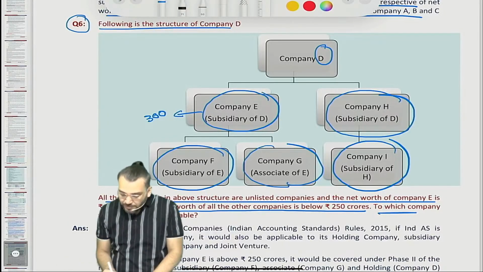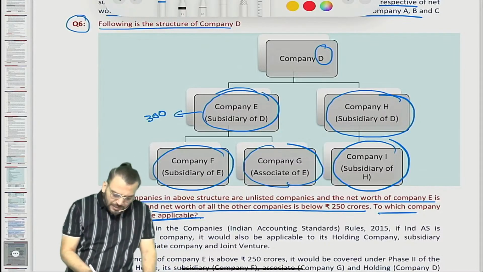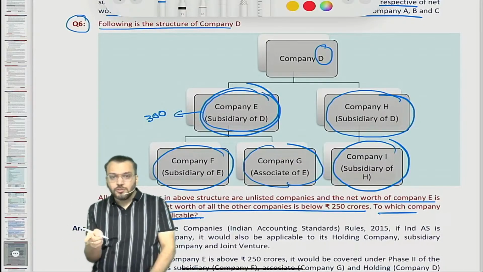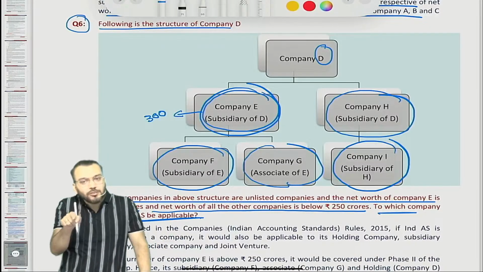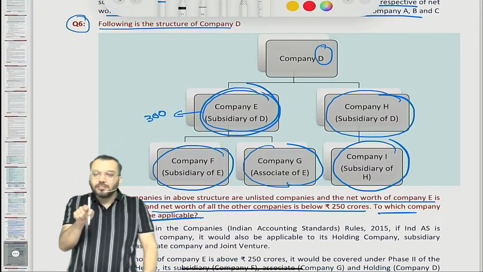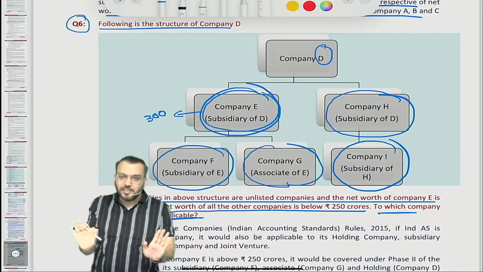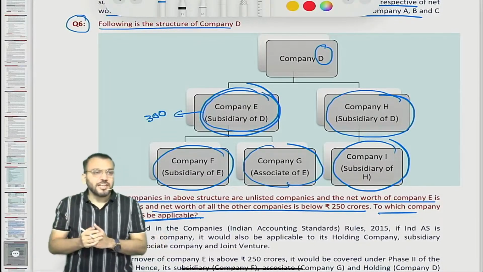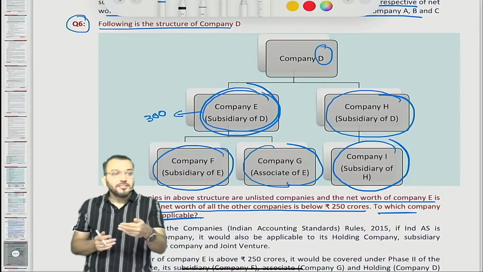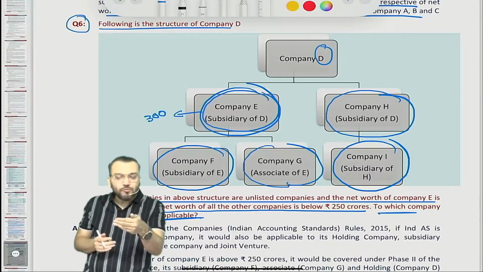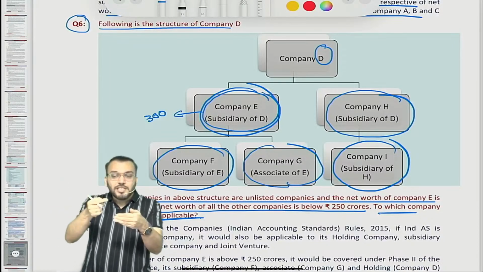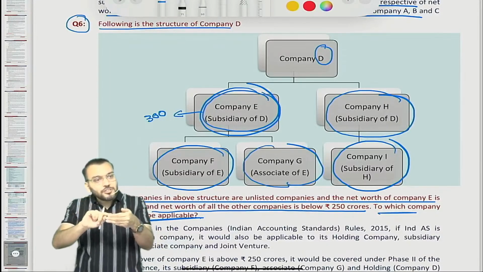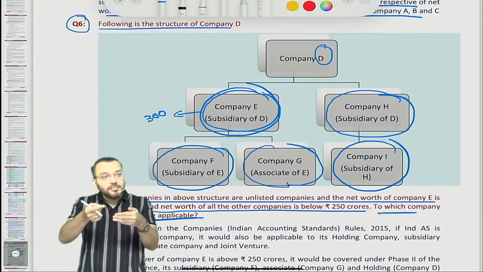To which company will Ind AS be applicable? Can you say company E will fall under phase 2, and for company E, Ind AS will be applicable from 1st April 2017? Yes. Now, just try to understand. If you read the Ind AS rules, to any company to which Ind AS is applicable, Ind AS is also applicable to their parent company, subsidiary company, associate and joint venture.